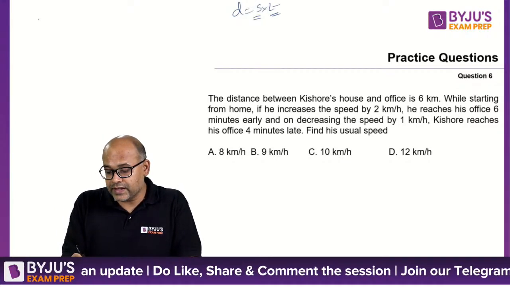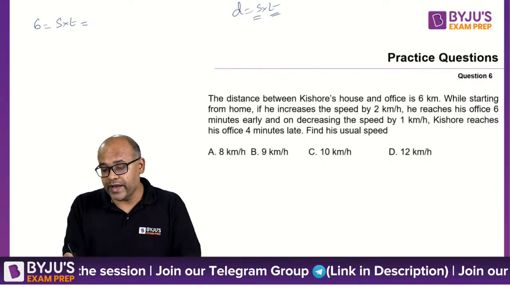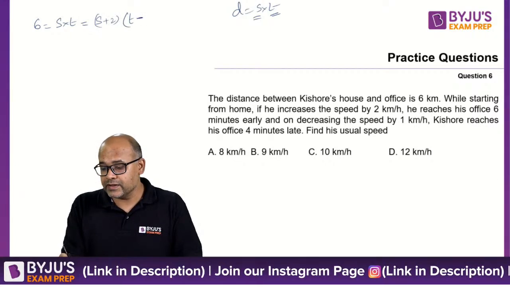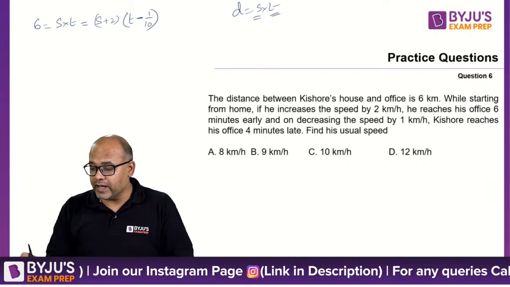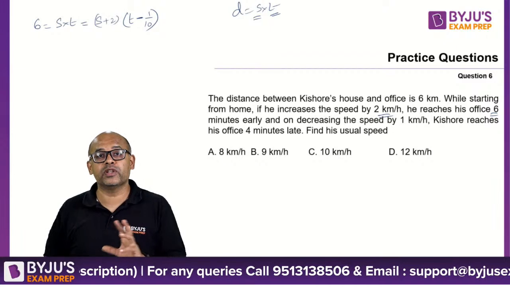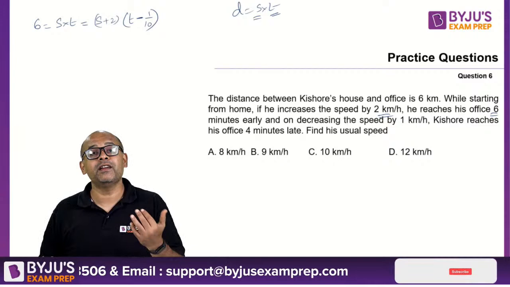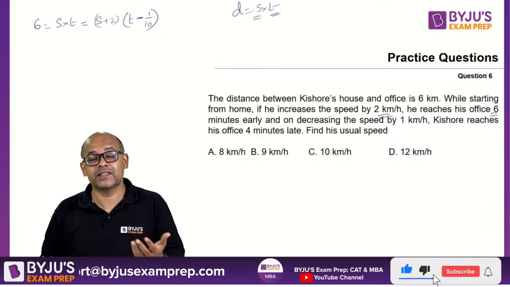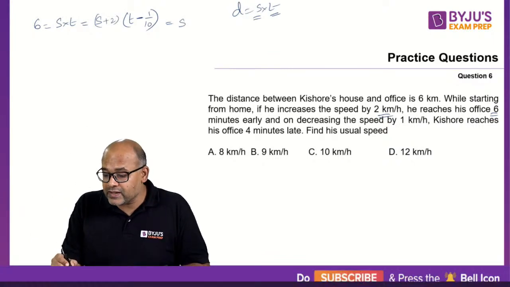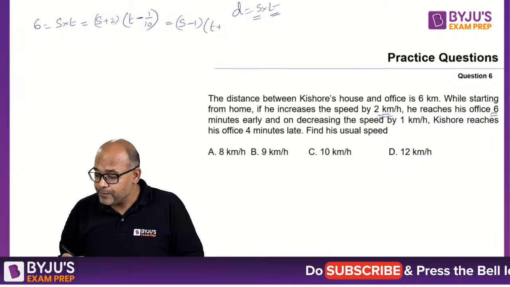So I have 6 equal to speed into time. The same 6 now, s becomes s plus 2. So time becomes t minus 1 by 10. Why 1 by 10? Because 6 is in minutes, whereas my speed is in kilometers per hour. So I have to make sure that the units are matching. So 6 minutes is 6 by 60, which is 1 by 10 hours. So the same thing should be equal to s minus 1, because now if the speed is decreased, then the time is increasing by 4.